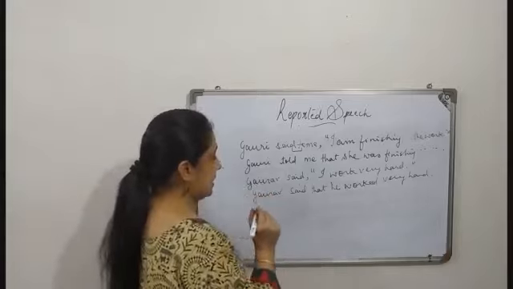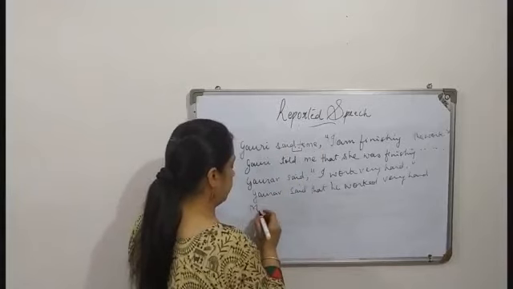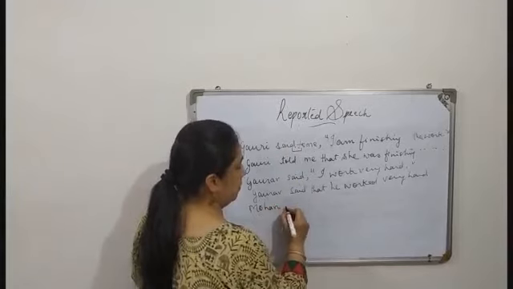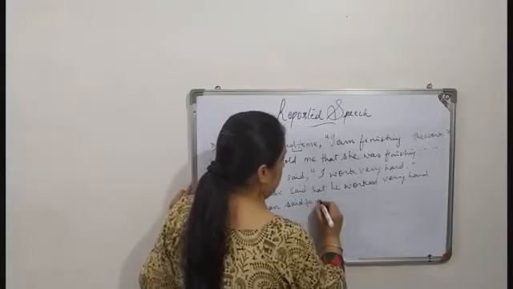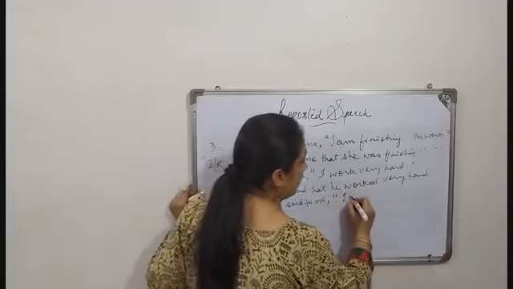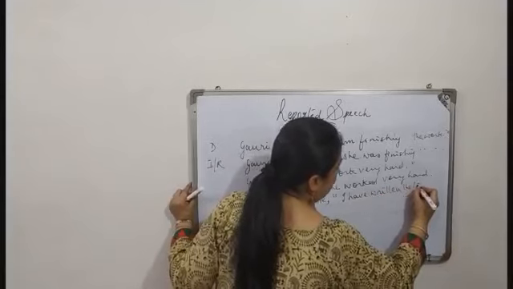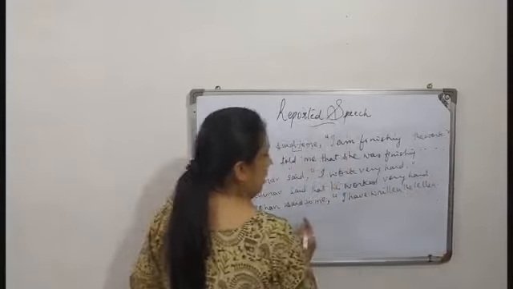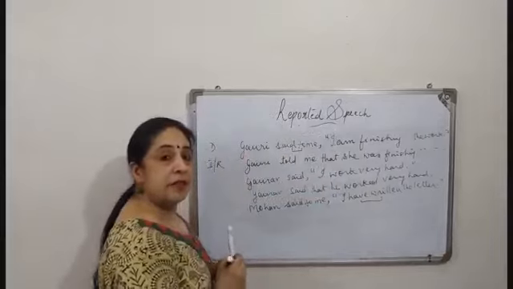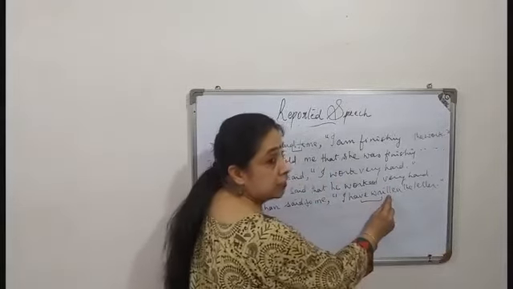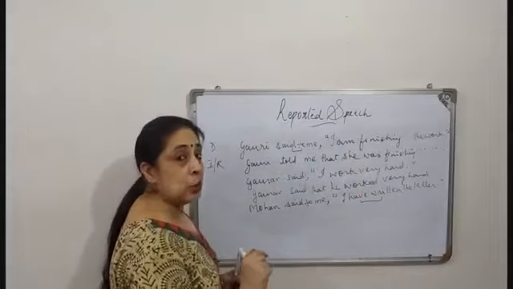Alright, now if the sentence is, as I had already written before, Mohan said to me, I have written the letter. Now what tense is this? This is have written. This is present perfect. This is present tense and this is the third form of write, wrote, written. So this is present perfect. Now we have to change it into reported speech.